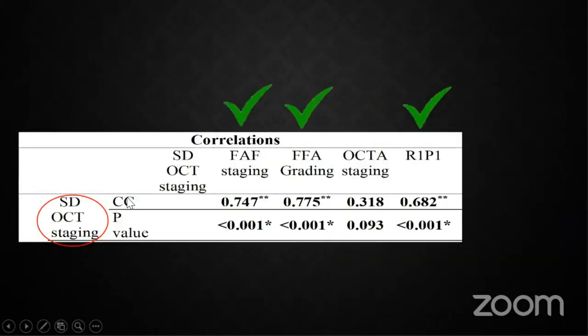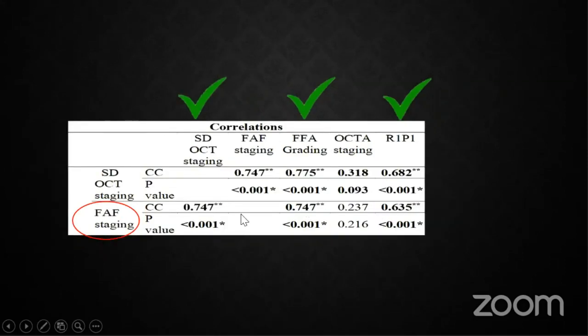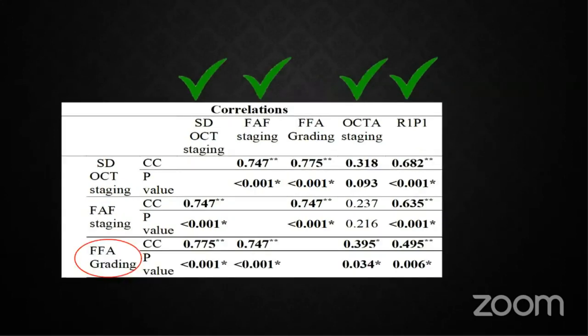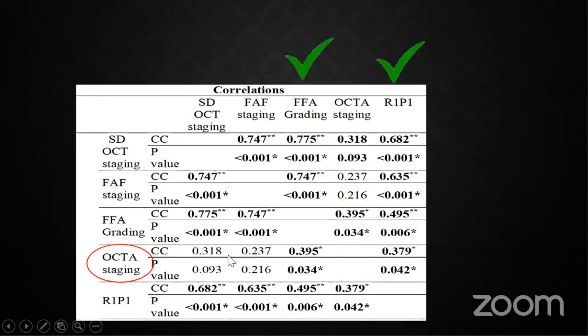What we found is that SD-OCT has correlated well with all the multimodal imaging except for OCTA. It has correlated positively, but not significantly. Similar finding with the FAF, it has correlated well with all the other multimodal imaging, not with OCTA. FFA has correlated significantly with all the multimodal imaging, including OCTA. And OCTA has positively correlated with all the other modalities, but significantly with FFA and with multifocal ERG. Multifocal ERG has correlated significantly with all the other imaging modalities.